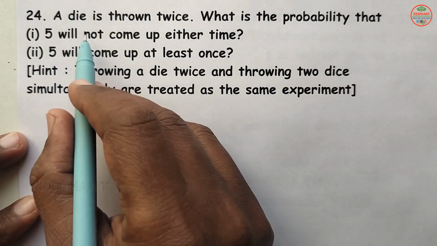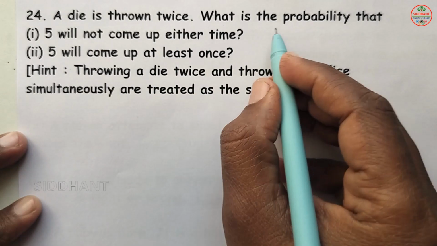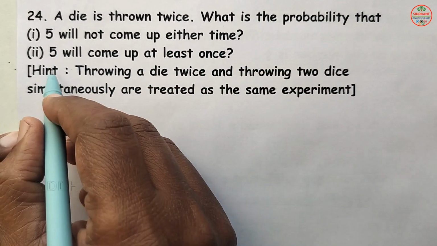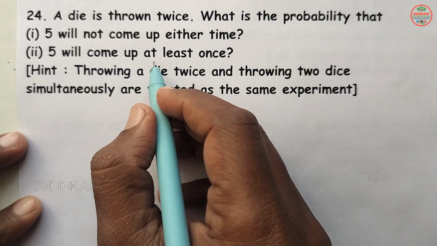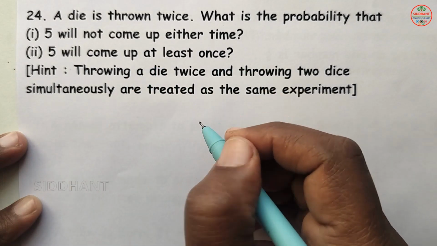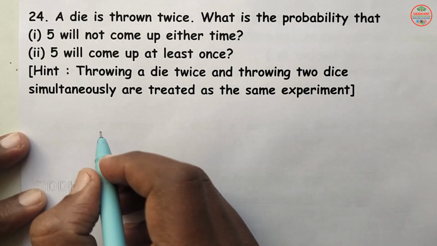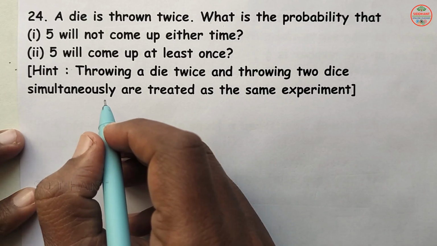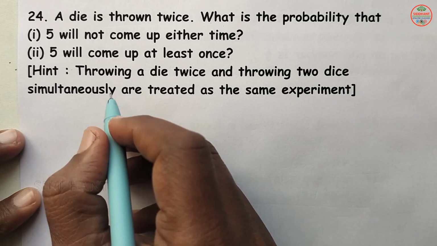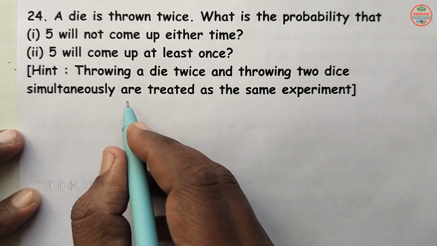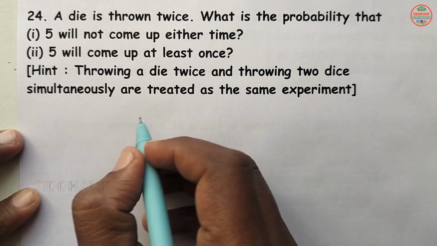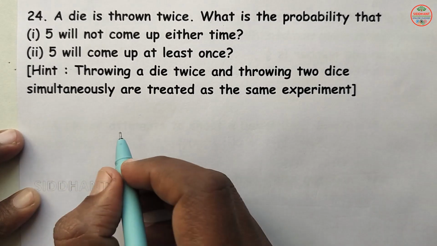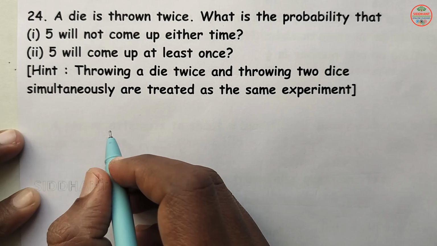Question number 24. A die is thrown twice. What is the probability that 5 will not come up either time? Second, 5 will come up at least once. So here the die is thrown 2 times. We are going to check when the number 5 will not come and when it will come here. First we are going to see the outcomes of 2 dice, then we will find the probability.